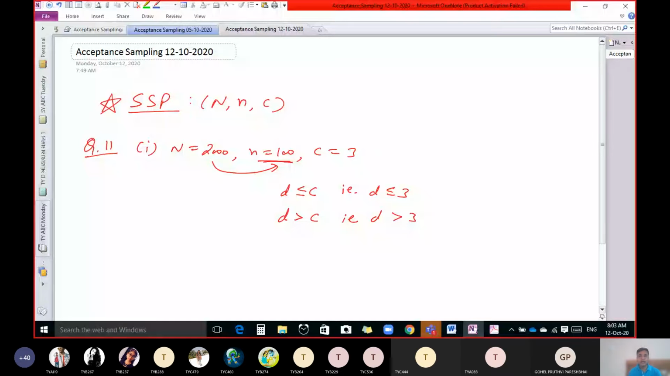So once again, what is the explanation of this? Out of total 2000 units of production, select 100 units randomly. Observe these 100 units. Find out number of defective units. If number of defective units is 3 or less, then we have to accept the lot and put the lot into the market. If number of defective units is more than 3, then we have to reject the lot. That means don't put the lot into the market directly.